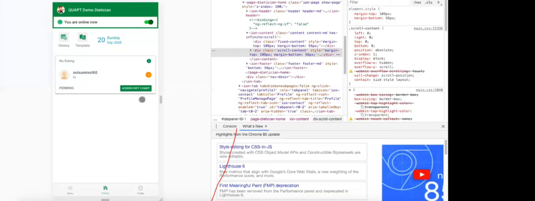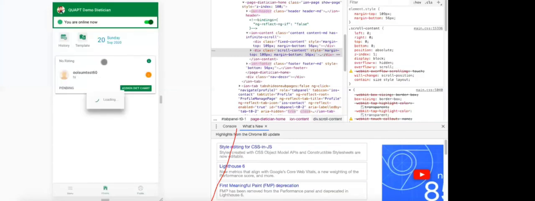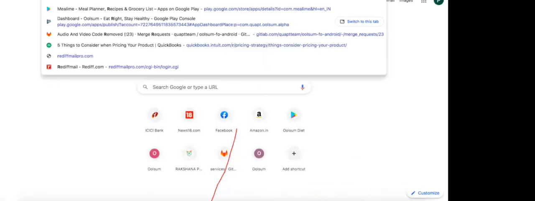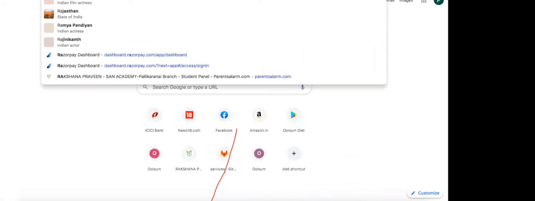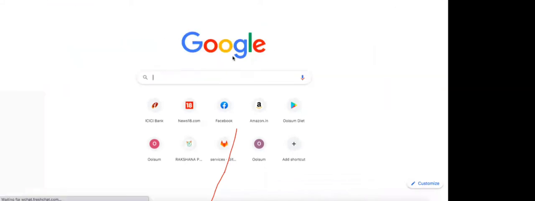Now I stop here, and I just want to touch upon the other aspects on the payment. We have integrated with Razorpay. So the moment a customer pays, we are actually not taking any payment. It will be directly coming to your account. And this dashboard also we can give access to, where the dietitians can see their consultation fees and all.